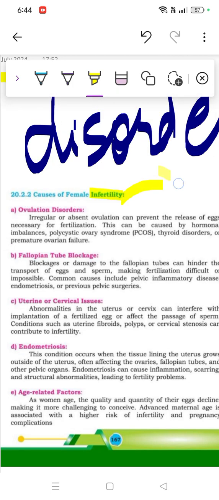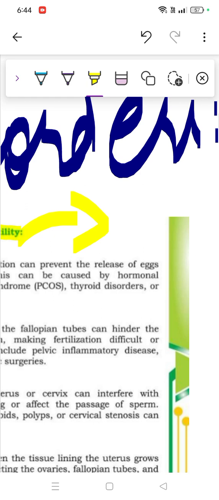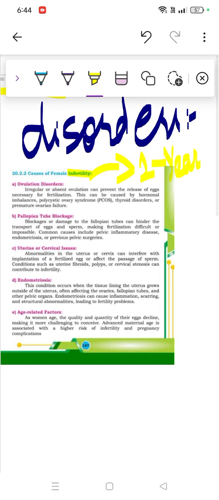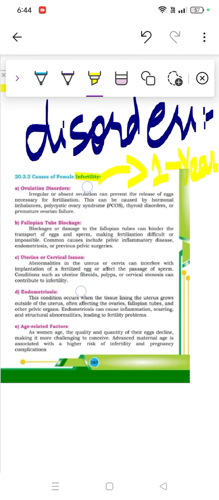when a person is in physical contact, but there is no birth and no changes. Even if it takes more than 1 year, there are no changes even after physical contact and everything done. So this is a disorder which can be seen either in a male or a female. We are done with the male till the last video. Today we are going to see female.